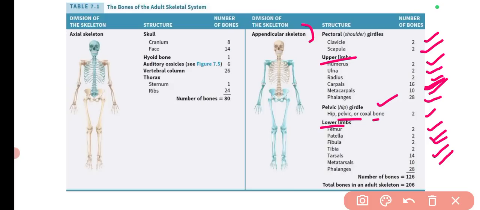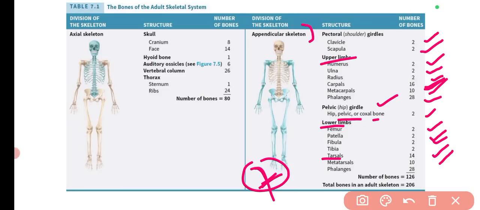So basically the difference is in your wrist, there are 8 carpals in every hand wrist. But tarsals, which are present in your ankles, there are only seven bones in each ankle and foot.